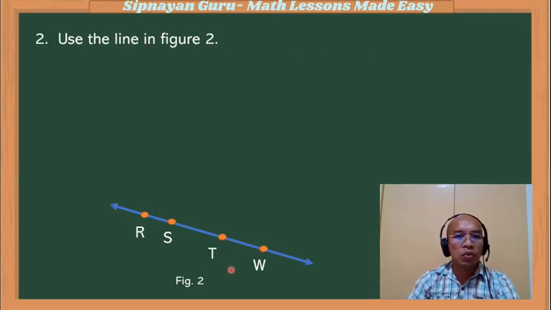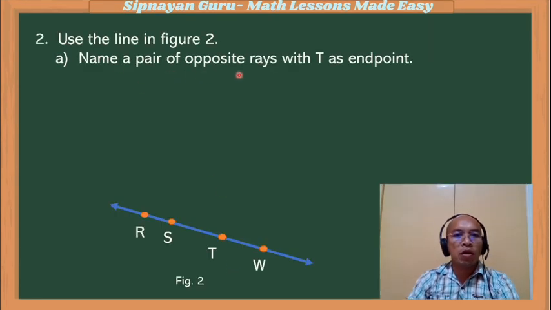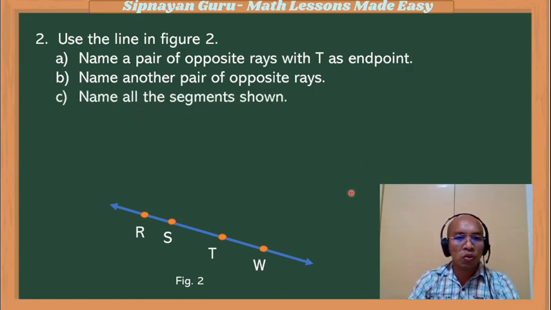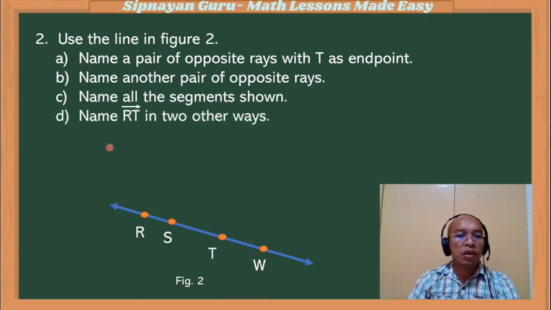Using figure number 2, name a pair of opposite rays with T as the endpoint. Second, name another pair of opposite rays. We have four identified points here, so you can name another pair of opposite rays. Thirdly, name all the segments shown, based on the figure. Then lastly, you are going to name ray RT in two other ways.